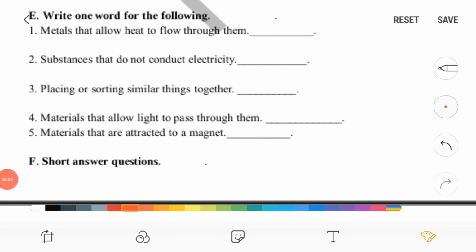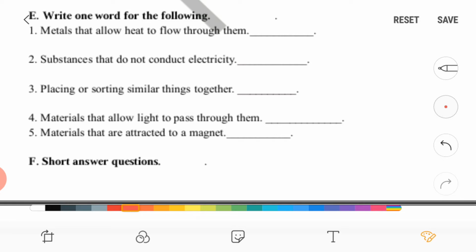Write one word for the following. First one, metals that allow heat to flow through them, they are called conductors. Second, substances that do not conduct electricity. So answer is insulators. Third, placing or sorting similar things together.